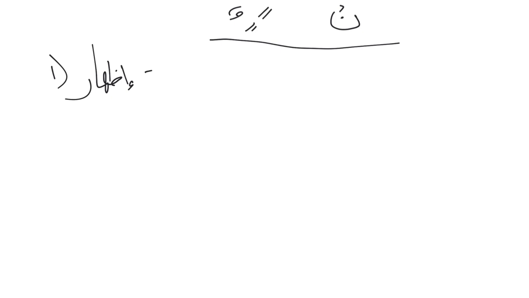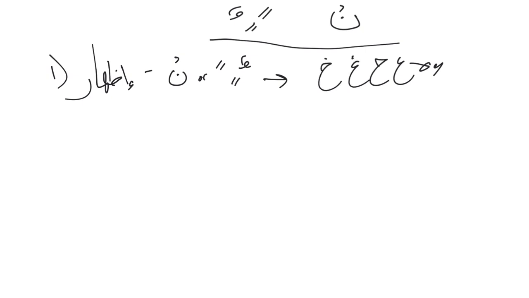The rule is: after noon sakin or tanween, if right after that we have one of the six letters, hamza, ha, ayn, ha, ghain, or kha, then we pronounce the noon sound clearly.